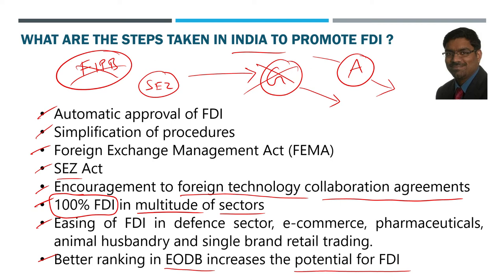Recent governments, the current government and earlier governments also have done this, but the current government definitely has opened the FDI route, and FDI's ease of doing business and all definitely has made it a much better investment place. India is considered to be a better investment place now in the eyes of world investors. That kind of image the current government has created in the world for a potentially attractive investment destination. We were able to project it because of many measures taken by the government. Generally, removal of FIPB is a huge step.